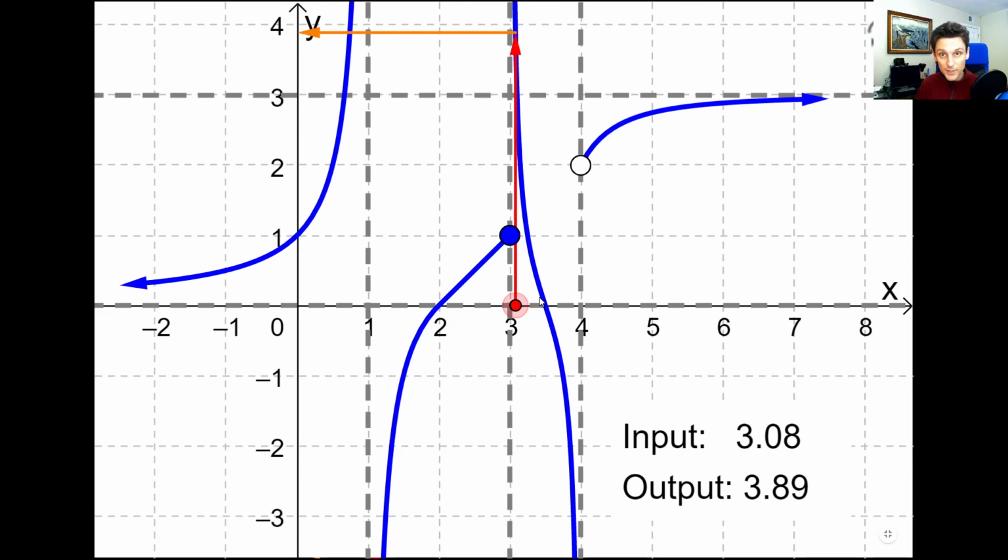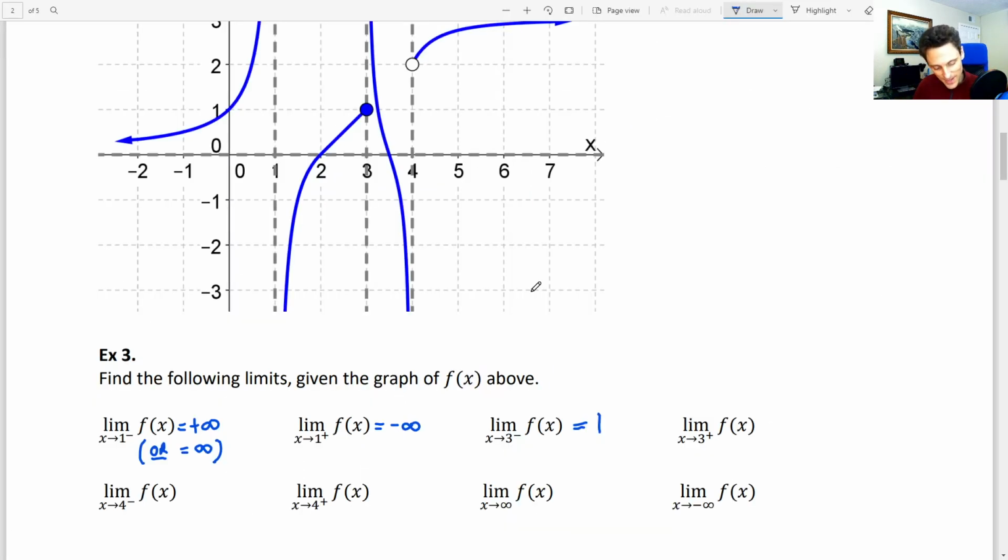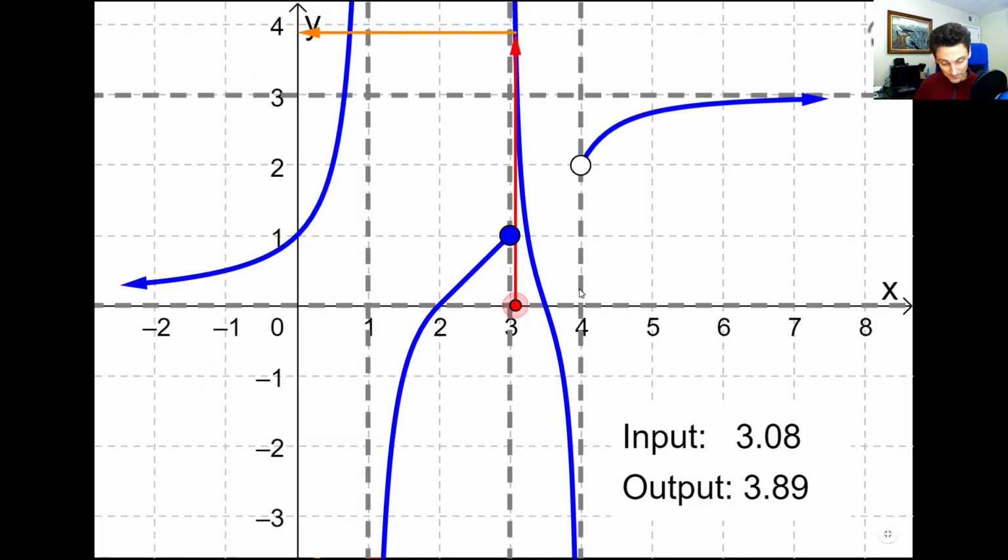Remember, your eyes should be drawn towards 3. There's a lot of stuff to distract you here, so I know it's easy to feel distracted by me switching between all these different screens. But not only that, but also the dashed horizontal asymptotes and the vertical asymptotes, another horizontal asymptote. It looks like a crazy game of tic-tac-toe here. But remember, when you're thinking about a limit approaching a number, you're going to be drawn towards that number.